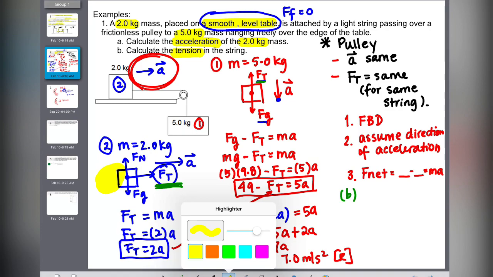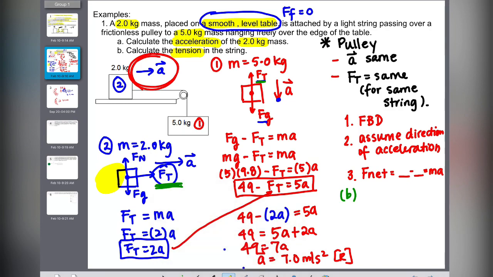Okay, so you can pick between the two equations that you originally wrote out. So you could either pick Ft equals 2a or 49 minus Ft equals 5a, and then do your substitution of a back into the original equation and solve for Ft. So I'm going to pick the easier one. I'm going to pick Ft equals 2a, and a is 7. So I got Ft to be 14 Newtons, and as I said, it could be to the right or it could be up, so we don't have to write the directions.